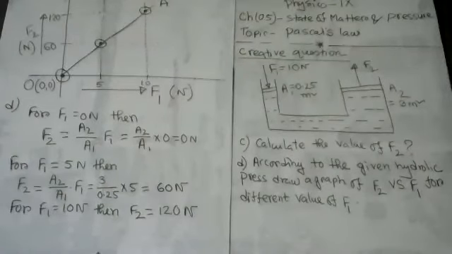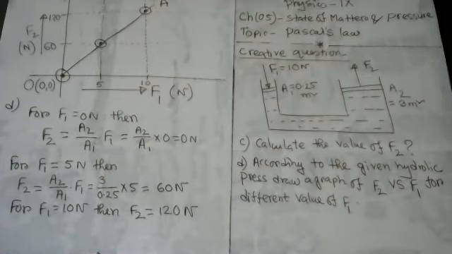Okay, very good question, my dear student. You see that in question number C, it is said that for the values of 5 Newton and 10 Newton, I'm going to find out the value of F2. So it gives me an idea that F1 equal to 10 Newton, the data is given to me, known to me. Now, to draw the graph, you must mention the starting point of the graph.